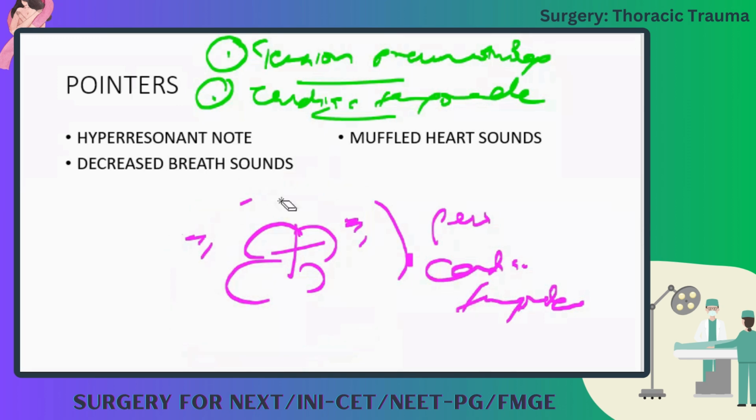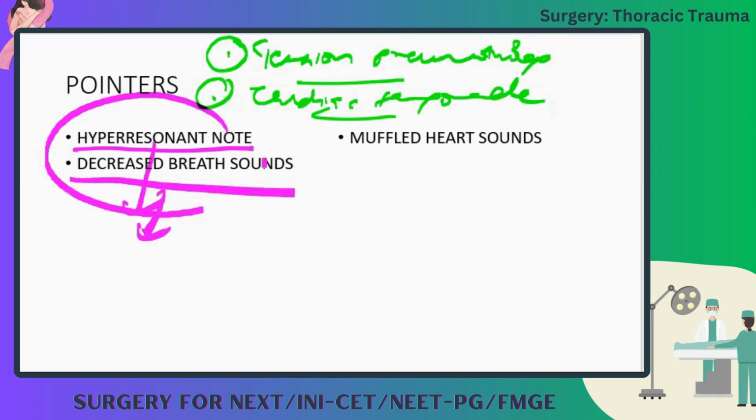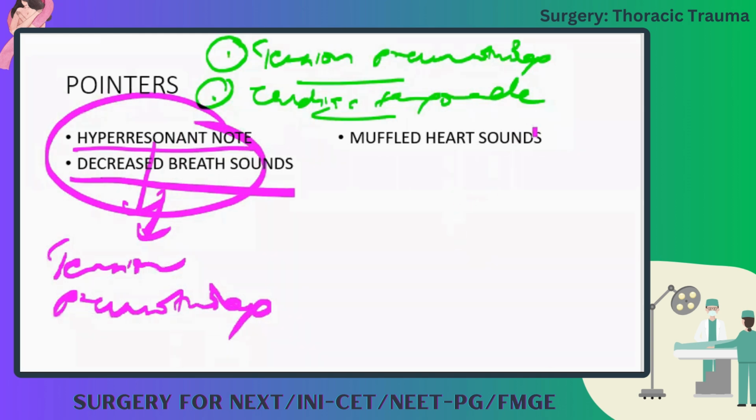So how to differentiate between cardiac tamponade and tension pneumothorax? See, in the question, there will be these pointers. If you percuss and there is hyper-resonant note because there is air, and there is decreased breath sounds, if these two are there in the question, then mark tension pneumothorax. If there is muffled heart sounds, then you have to mark